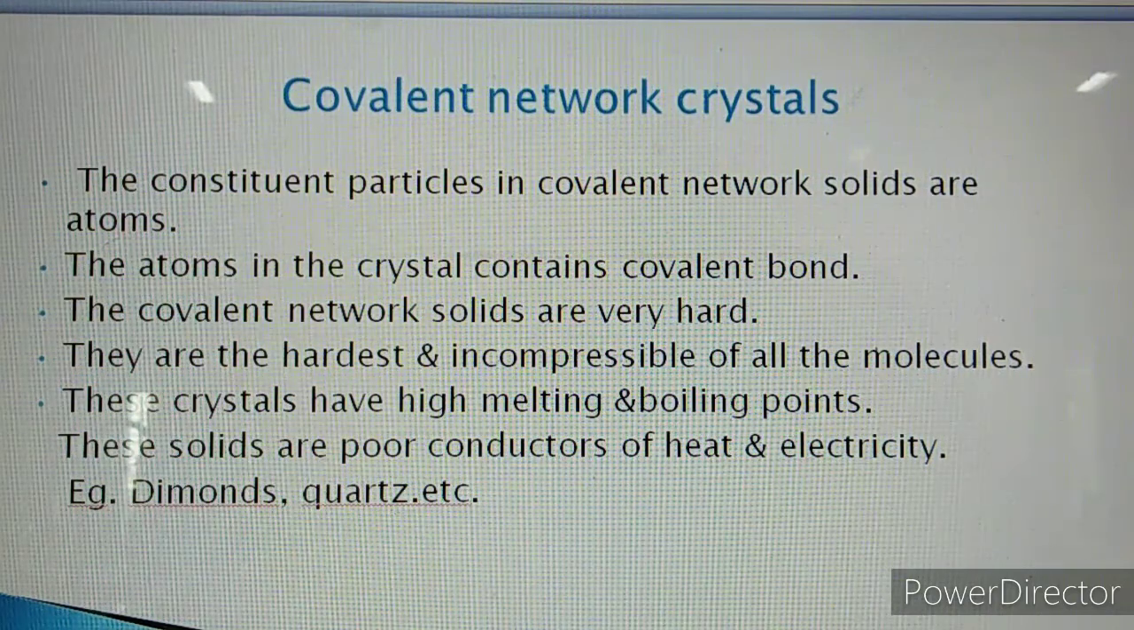So just now we discussed these four types of crystalline solid. May I repeat? Ionic solid, metallic solid, covalent network crystals and molecular solid. So this is the next part of the solid state.